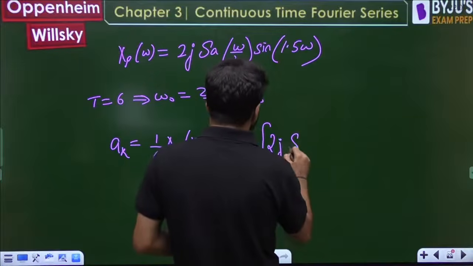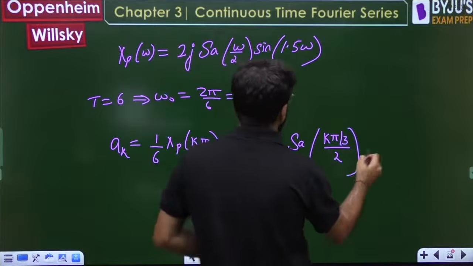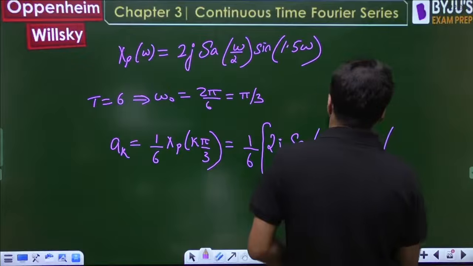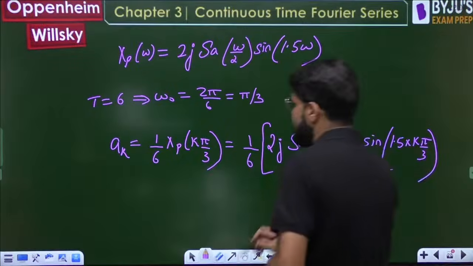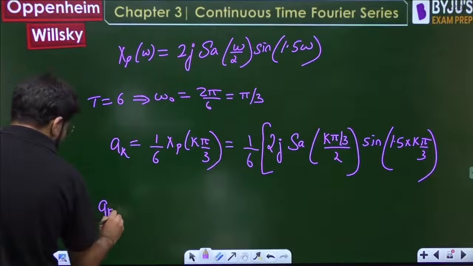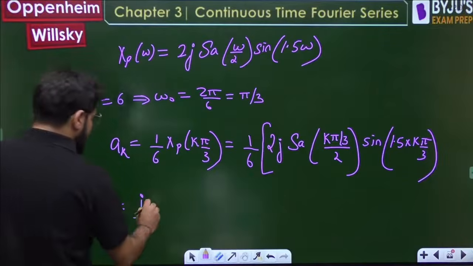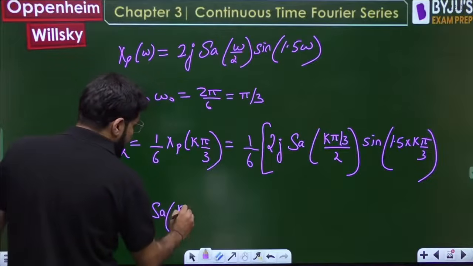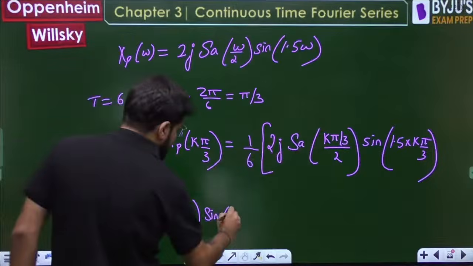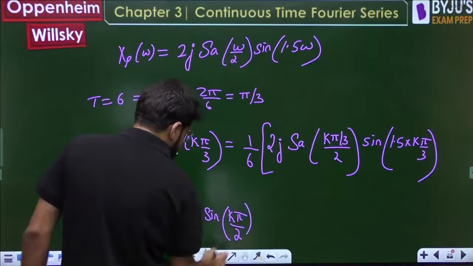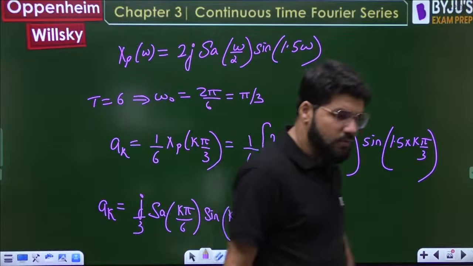So 2j into sampling of k pi by 3 divided by 2 into sine of 1.5 into omega, which is k pi by 3. Okay, so the ak after solving is 2j by 6, that is j by 3, sampling of k pi by 6, sine of 1.5 by 3, so what remains is k pi by 2. That will be what? k pi by 2.